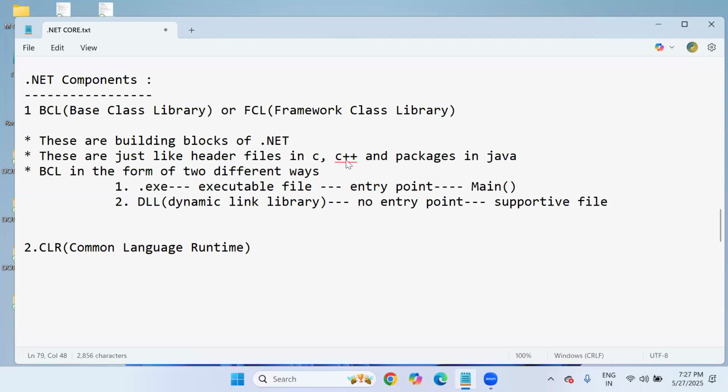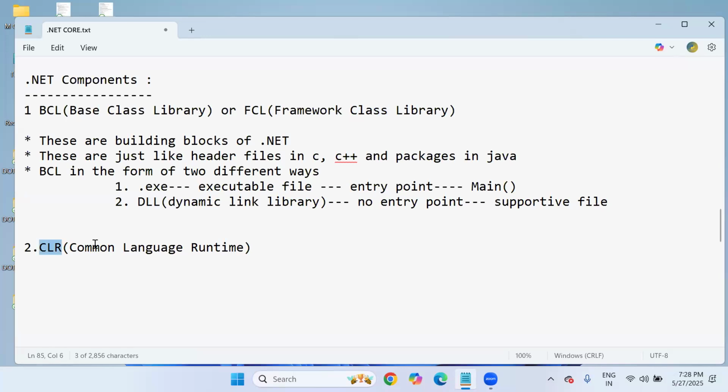User-defined library means that as a programmer, we can prepare our own libraries also, with our own classes and our own implementation. No problem. But in most cases, we directly use the libraries that .NET offers. But if in your application you want to prepare your own library with your own classes and implementation, that is also possible. So these are base class libraries, or framework class libraries.